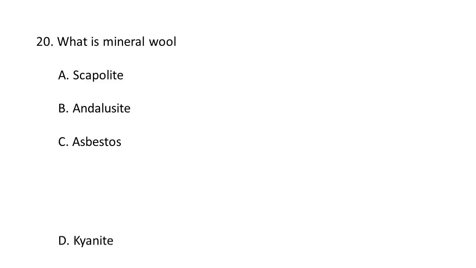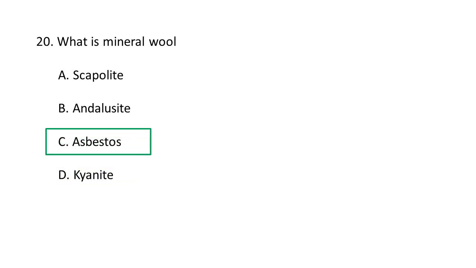Next question. What is a mineral wool? A. scapolite, B. andalusite, C. asbestos, D. kyanite. So asbestos is also known as mineral wool, a group of naturally occurring fibrous minerals that are resistant to heat and erosion. Asbestos has been used in many commercial products including insulation, fireproofing materials, automotive brakes and wallboard materials. So C is the correct option.